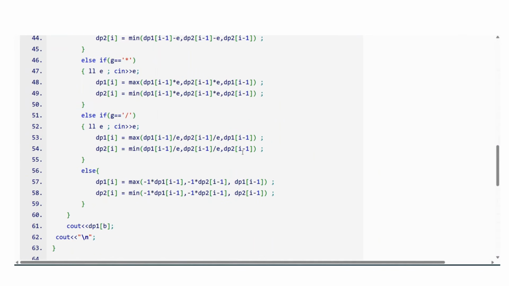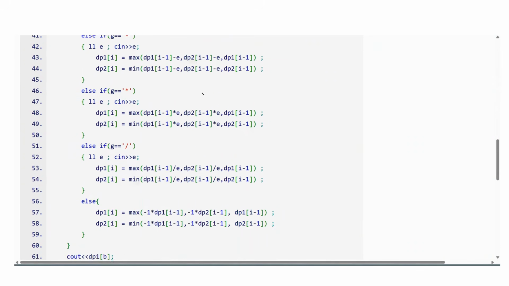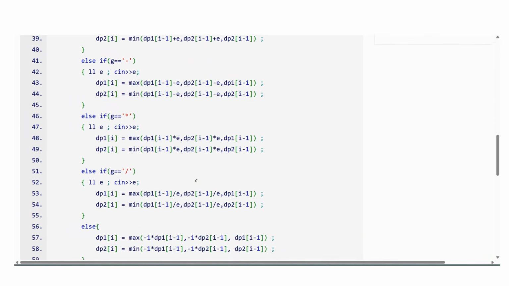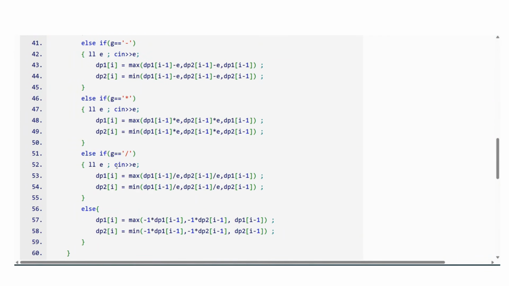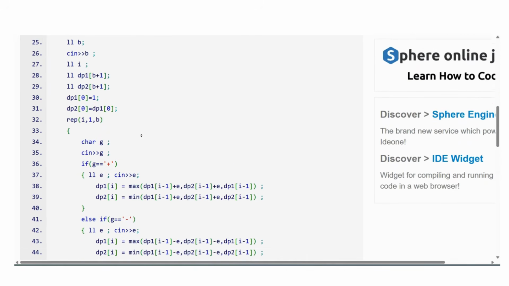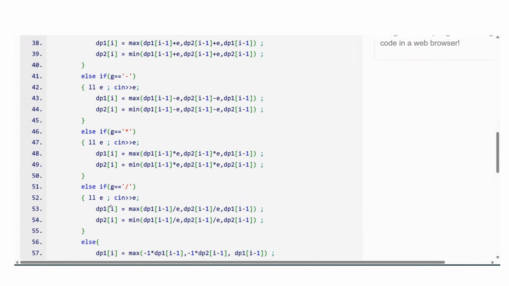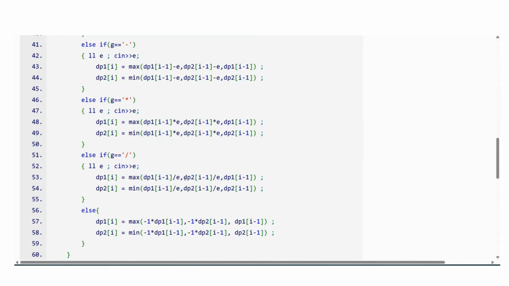But guys, in division, you need to be careful. You can only divide if the output is divisible, okay? So, in this code, we need to make a fix. We need to check if the output is divisible or not. Yeah, I have not written it. I will update the code here, okay?